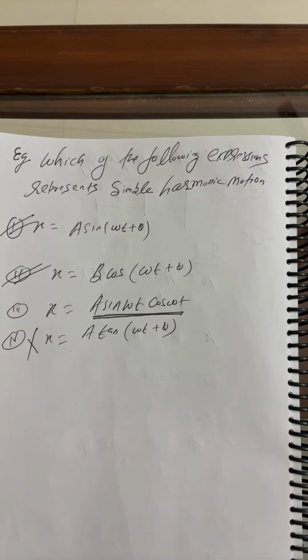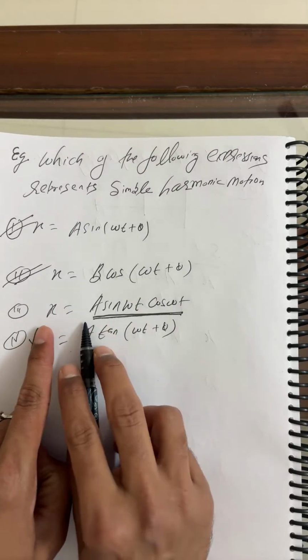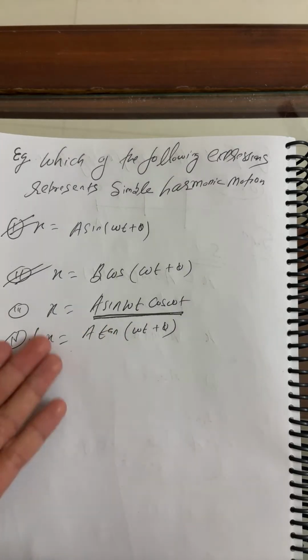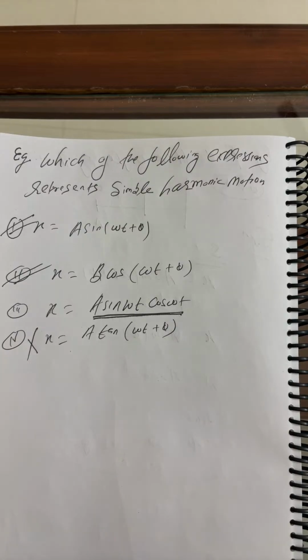Which of the following expressions represents a simple harmonic motion? There are options here. Already I marked. X is sin omega t. This is true. X is b cos omega t plus phi, true only. There is a little doubt, G Shakti, for these questions. So what's your opinion? Option three: does it belong to SHM or not? G Shakti, option three belongs to SHM or not? No. Okay, G Shakti.